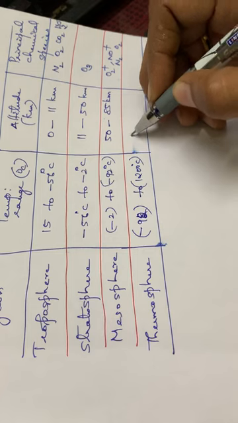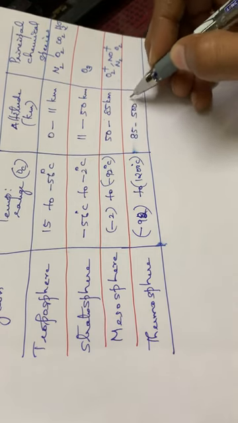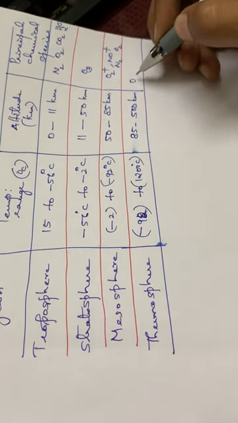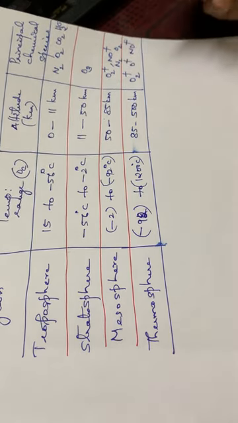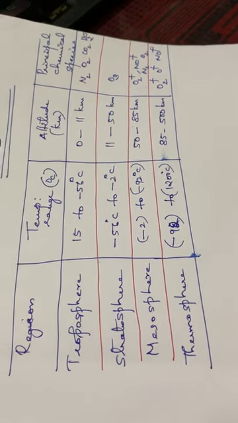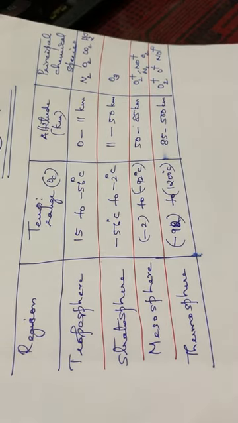The altitude is from 85 to 500 kilometers. Then the chemical species are O2 plus, O plus, and NO plus. Okay, so this is the brief outline of the different layers of atmosphere: tropo, strato, meso, thermo.